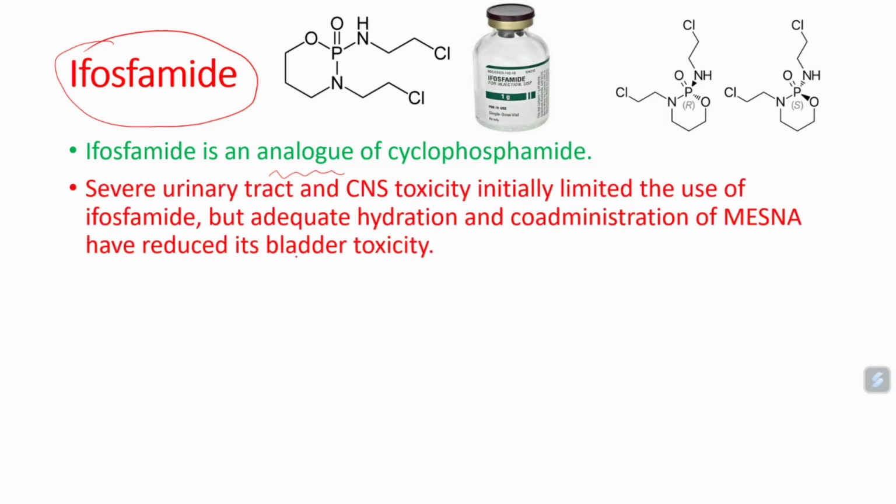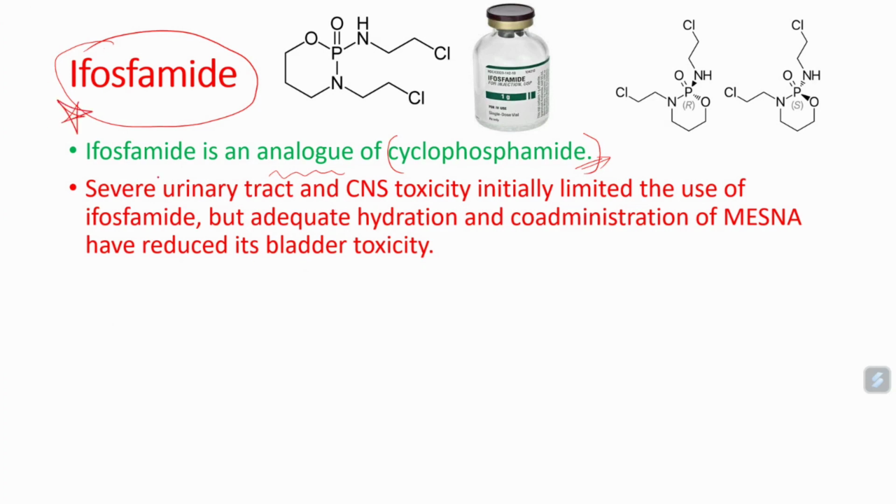In the previous class, I explained the adverse drug reactions of cyclophosphamide, and the specific one is hemorrhagic cystitis. Along with cyclophosphamide, ifosfamide also has the same adverse effects.